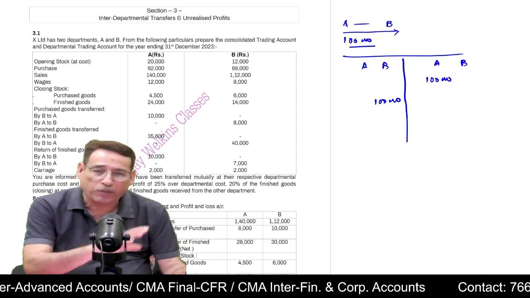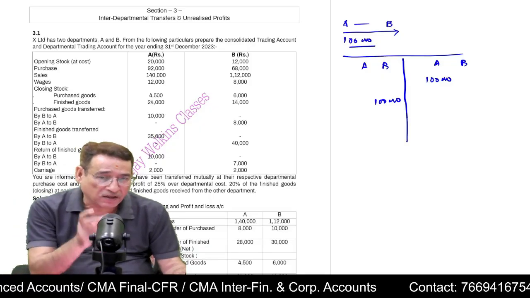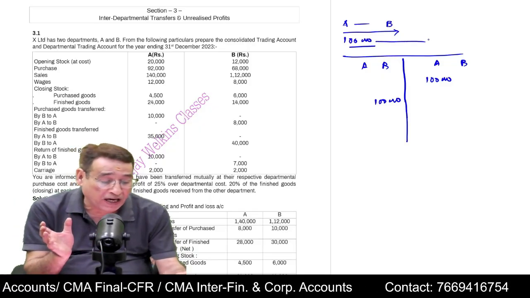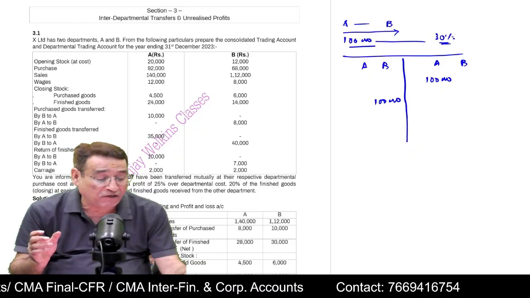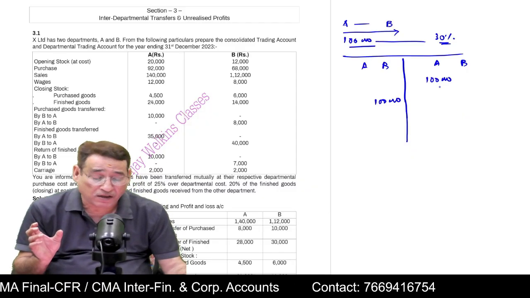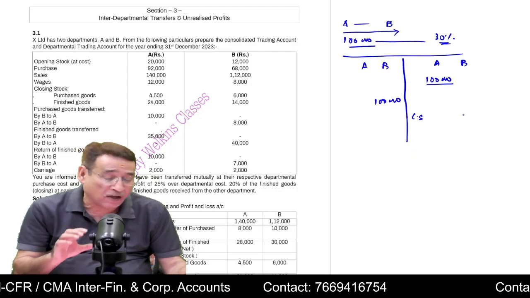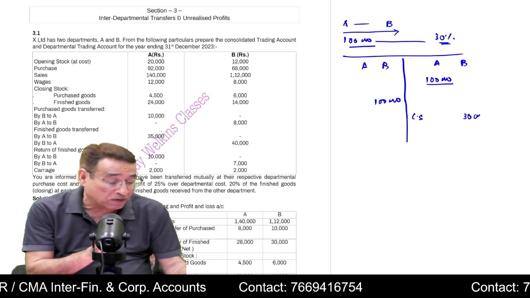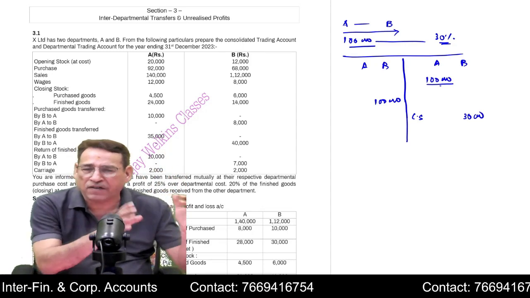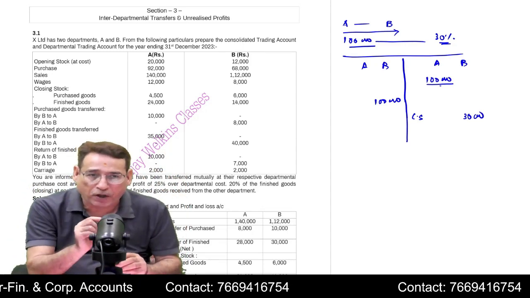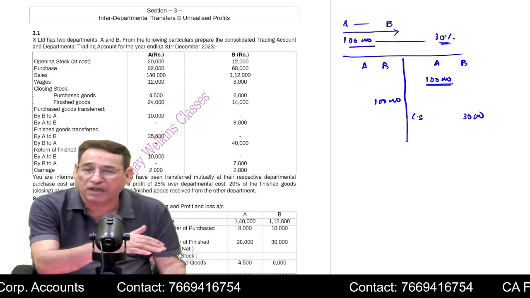whatever stock is with B, we are not concerned. We are concerned with this fact that whatever goods which we had transferred to B, let us say out of that, 30% of goods are lying with B. That means at the end of the year, whatever goods which you had transferred to B, the closing stock of B comprises 30,000 of these goods. See, closing stock of B might be 5 lakh, 6 lakh, 7 lakh. We are not concerned. The important point is that whatever goods which you had transferred, out of that 30,000 worth of goods are lying with B.